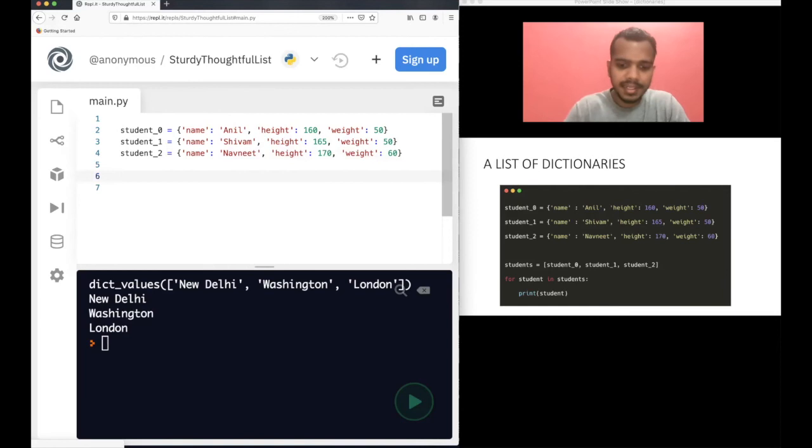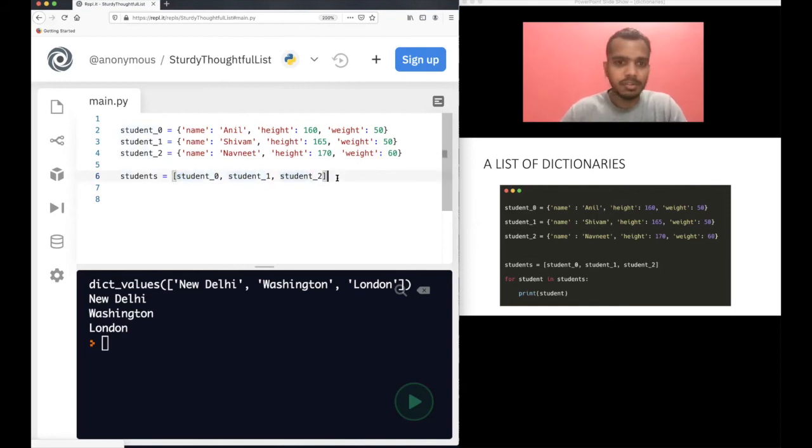So let's define a new list called students. Just put the name of this here: student 0, student 1, and student 2. Now that's how you create a list of dictionaries. So now this students is a list, right? In this list you have dictionaries, right? You have 1, 2 and 3 dictionaries here.